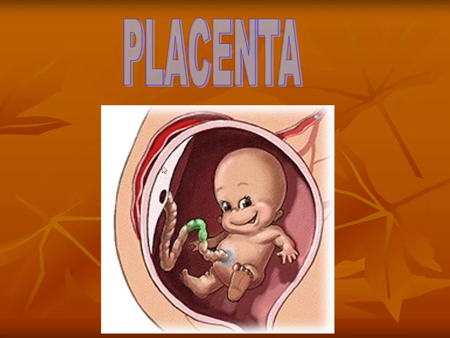So what is the placenta? It is the main organ, a vital organ, through which the development of the baby takes place. The baby will get all the nourishment, oxygen, and immunity, and excretes waste through the placenta.